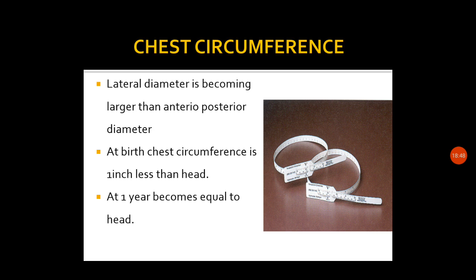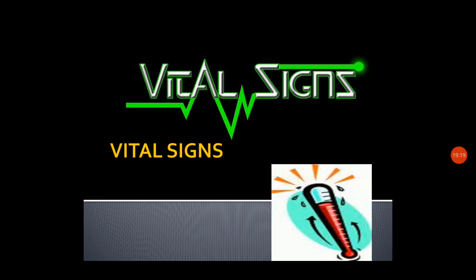Okay, the diameter changes are occurring and it is growing fast. The chest circumference is increasing comparing to the head, because at birth the chest circumference was 1 inch less than the head circumference, but at 1 year head and the chest become equal. So this is about the chest circumference. So hope you all understood what I am discussing now. So next is regarding the vital signs.